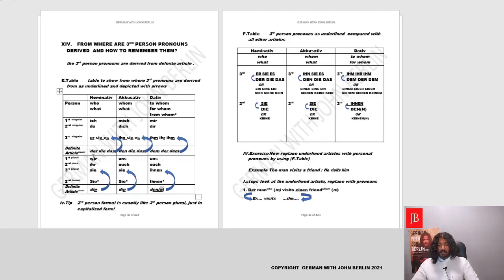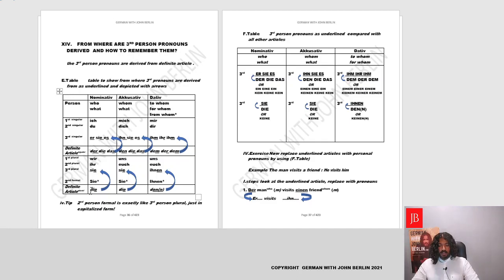Yes. So let's compare where the third person pronouns are derived from. As I mentioned, they're derived from the definite article. Der becomes er, die becomes sie, das becomes es, den becomes ihn, die becomes sie, and das becomes es, dem becomes ihm, der becomes ihr, dem becomes ihm.